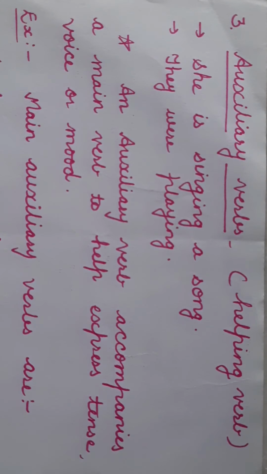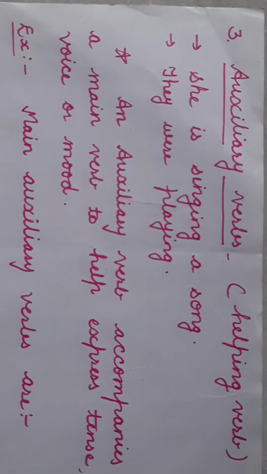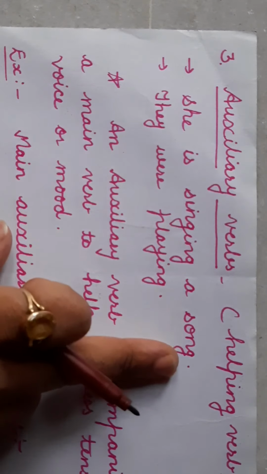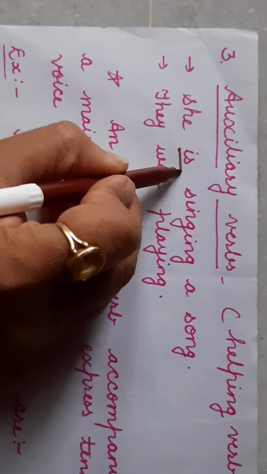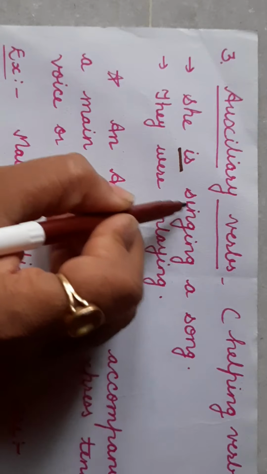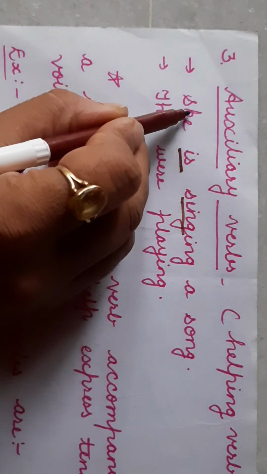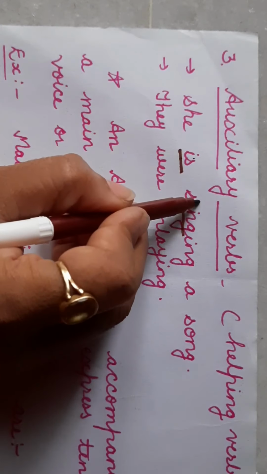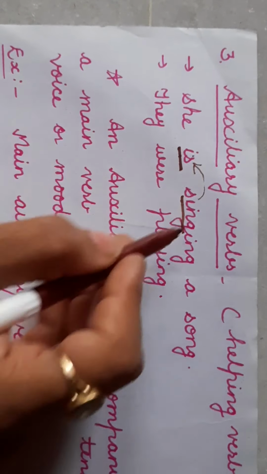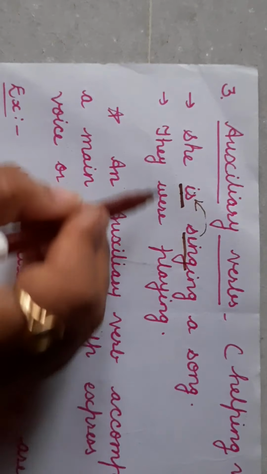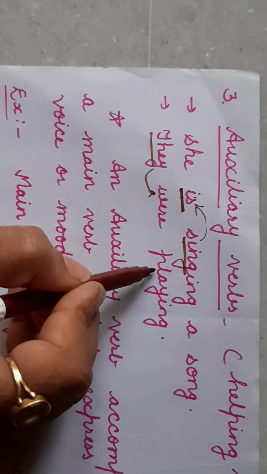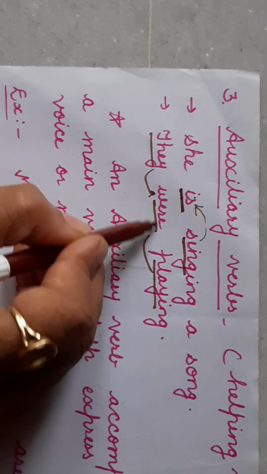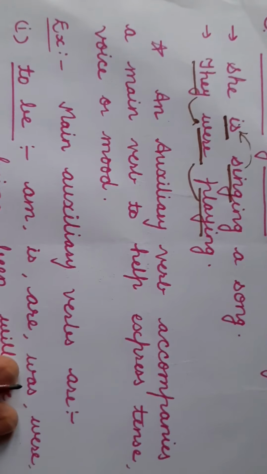The third type of verb is auxiliary verbs. We call them helping verbs also. You all know helping verbs. She is singing a song. Here "is" is the helping verb and it comes before the main verb, after the subject. The position is after the subject and before the main verb. They were playing, after the subject and before the main verb. This is "were," helping verb.